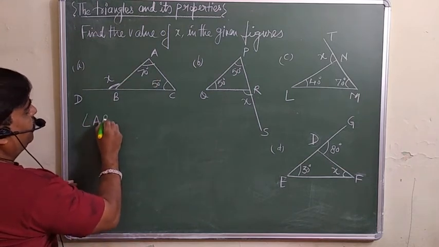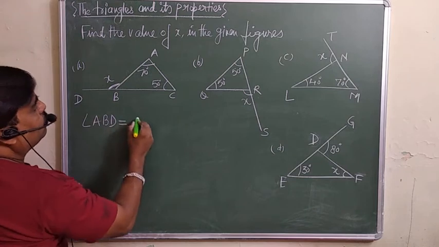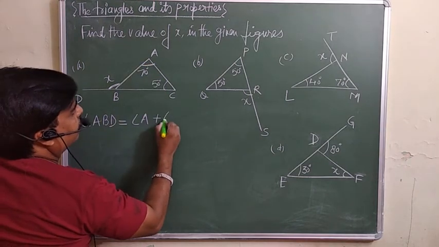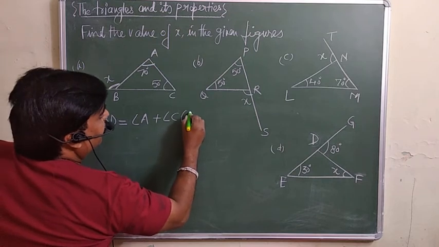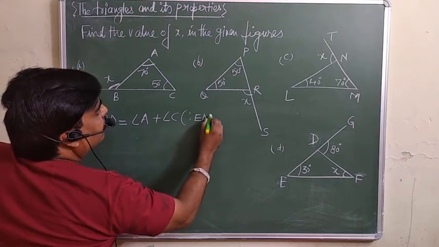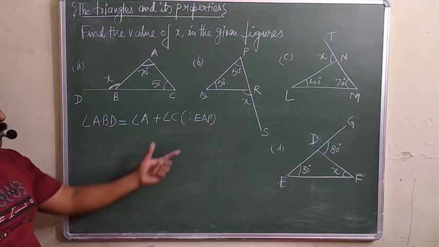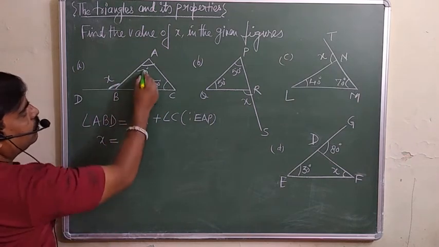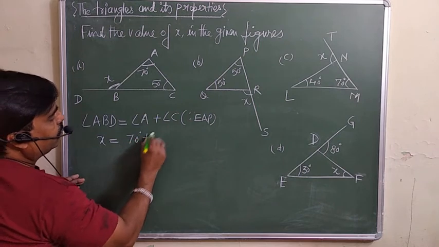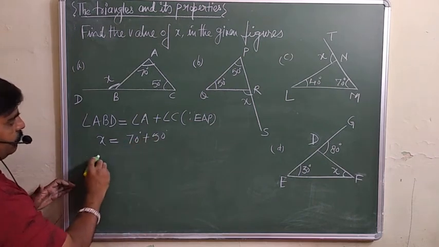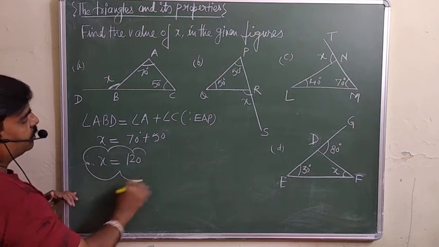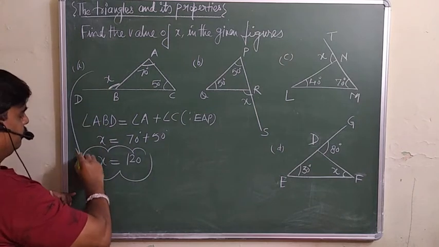Angle ABD will be equal to angle A plus angle C. This is by the exterior angle property, so this angle equals the sum of these two. So you can add: x is equal to 70 plus 50. Therefore x is equal to 120. So this is the value of x in this figure.